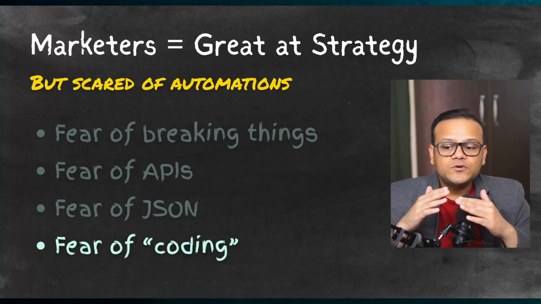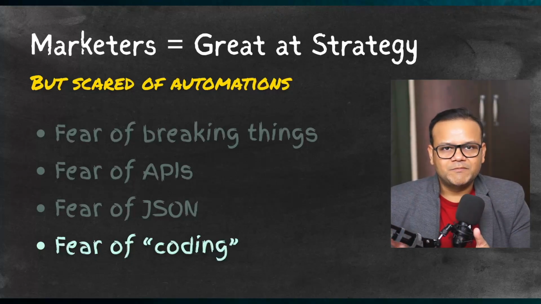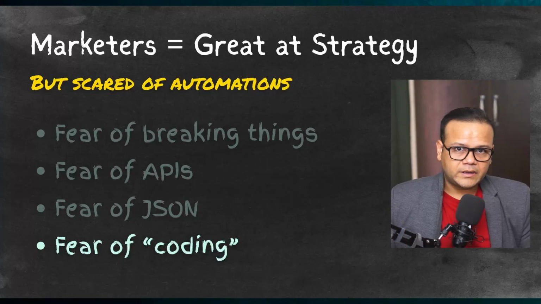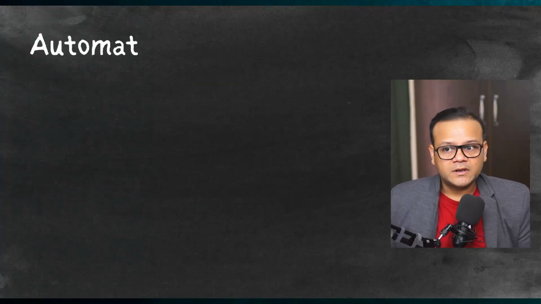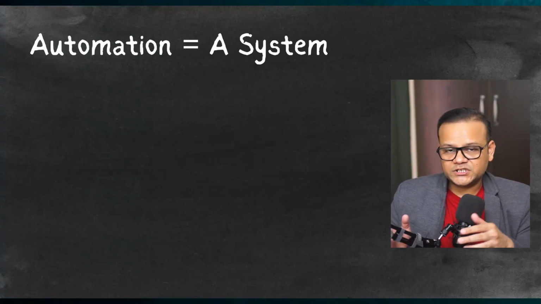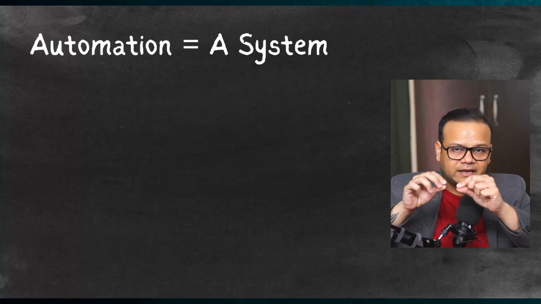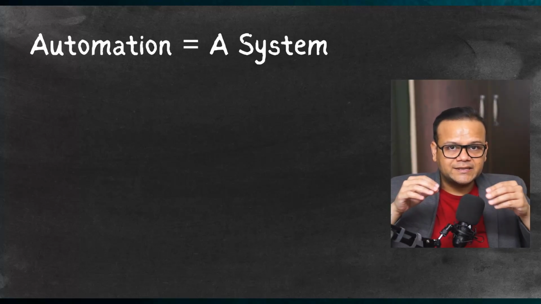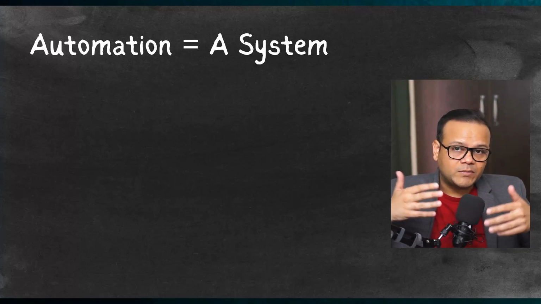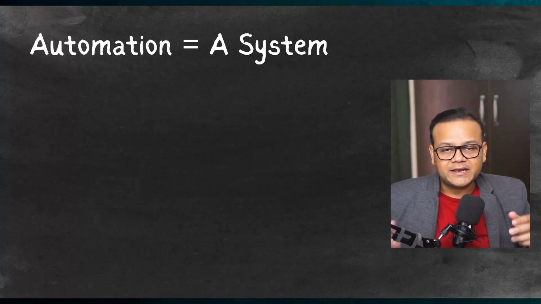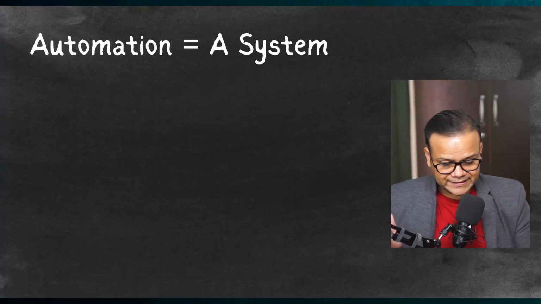For that, you do not need to fear the code because you have AI now. And once you have overcome your fear, what you have to think about automation is as a system. There are things which are happening one after the other, and there are decisions being taken by AI, which are making it agentic, right? Think about it like this.